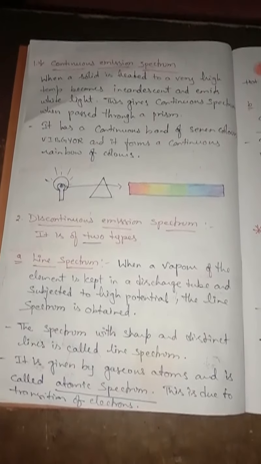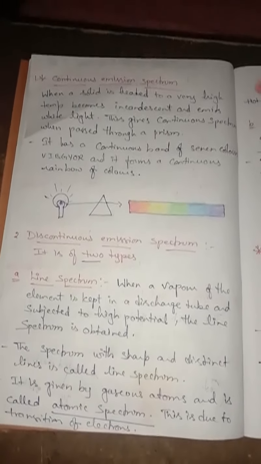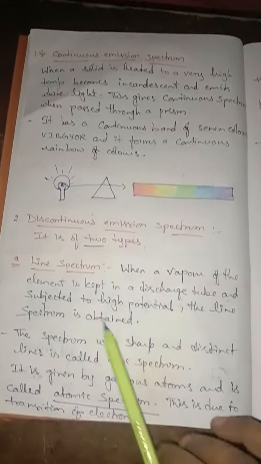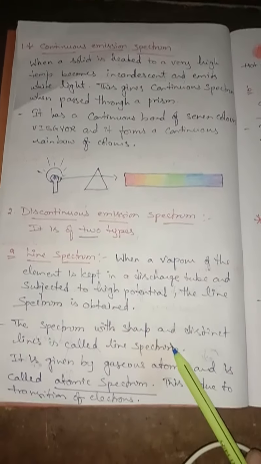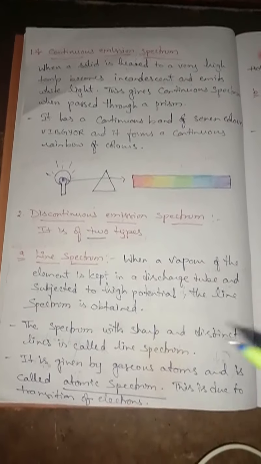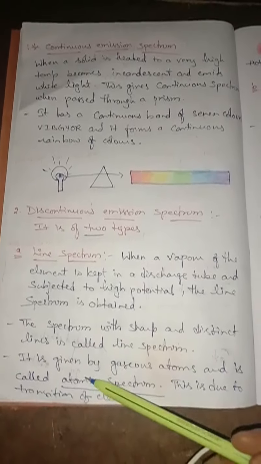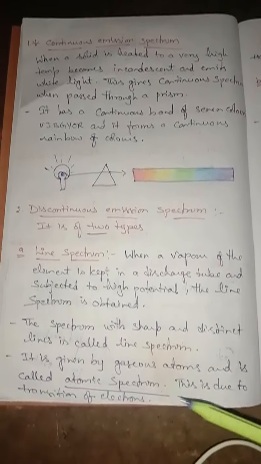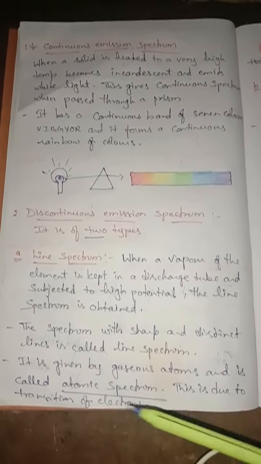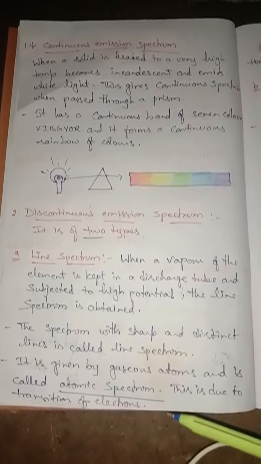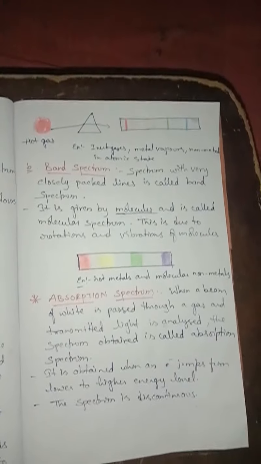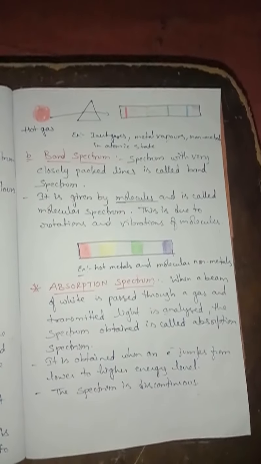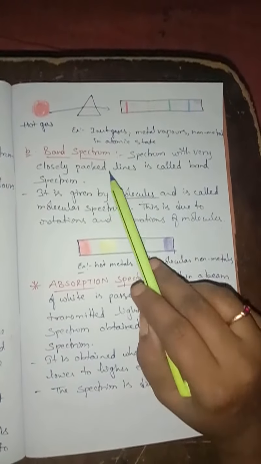If the spectrum is in the form of sharp and distinct lines, it is called line spectrum. It is given by gaseous atoms. That means it is produced by gaseous atoms, so it is called atomic spectrum. Why does it give this? Due to the transition of electrons. Next one is band spectrum, the spectrum with very closely packed lines.